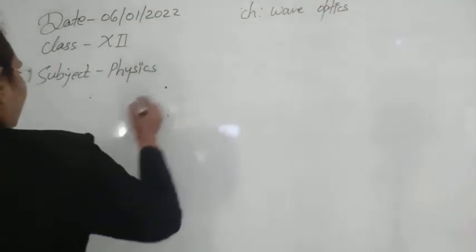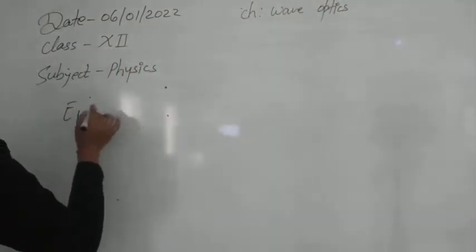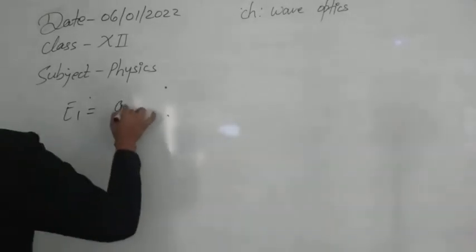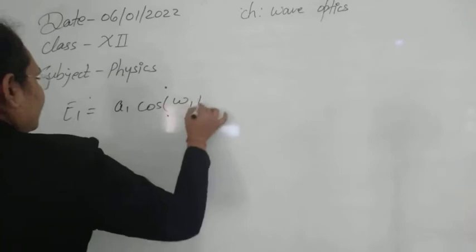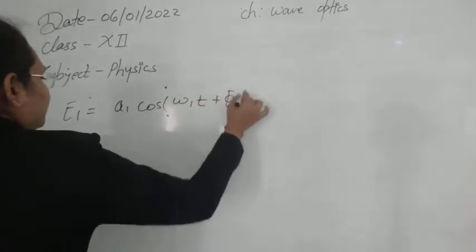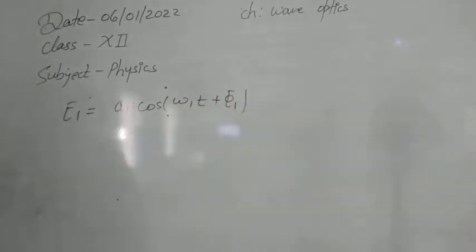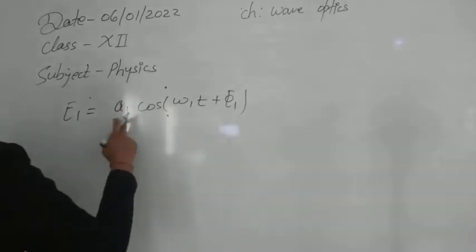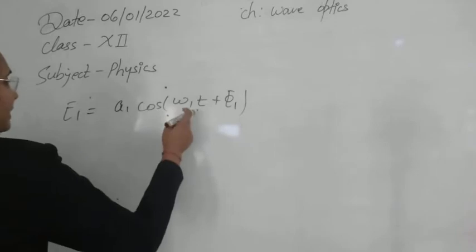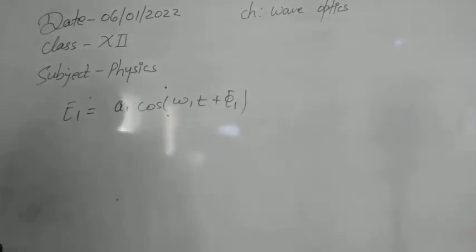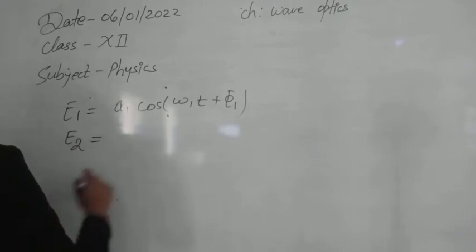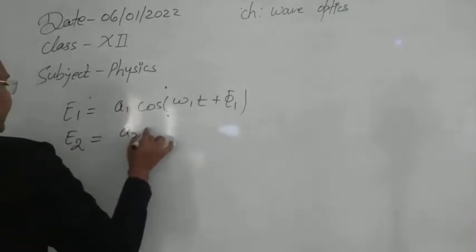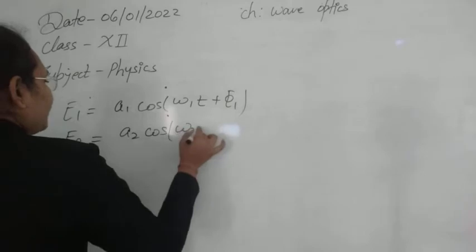For the first wave we suppose E1 is equal to A1 cos of omega 1 t plus phi 1. These are the properties of that wave: the amplitude of the wave is A1, the angular frequency is omega 1, and the phase of the wave is phi 1. Now suppose the second wave has the displacement equation A2 cos of omega 2 t plus phi 2.